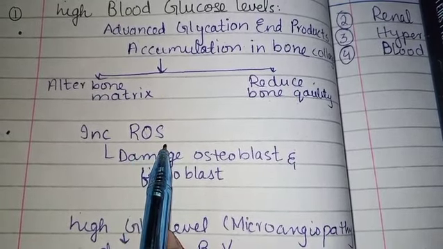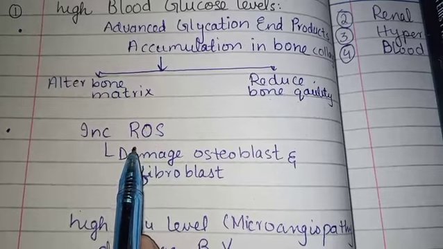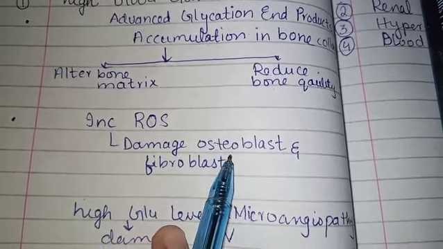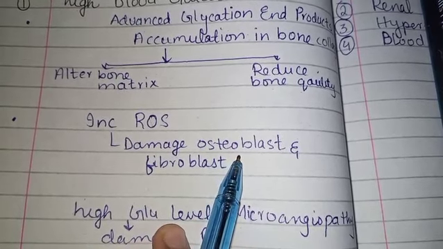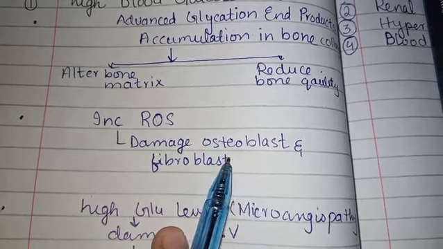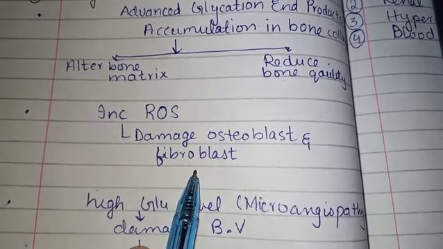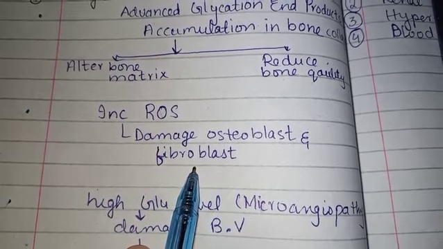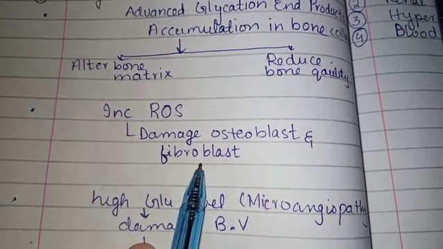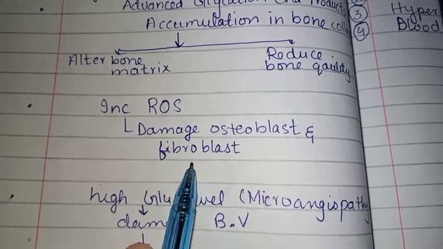Reactive oxygen species increase very much in amount, due to which it affects your osteoblasts, that is actually bone forming cells, that they are damaged, due to which the bone formation becomes really difficult. Fibroblasts, which actually form the collagen, are also damaged. There will be actually reduced amount of collagen formation. It also affects the bone strength.